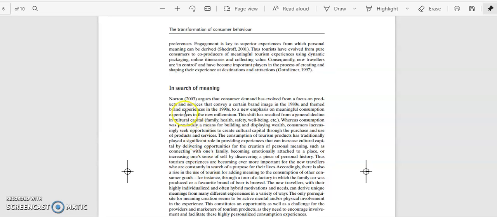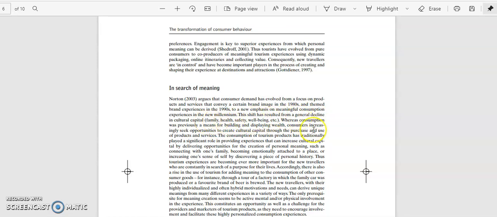The second way of presenting the work of other authors is where you begin with their name. Norton is the surname, 2003 is the year, argues that consumer, so here you can use different words: describes, explains, concludes, presents, compares, so different things depending upon the kind of work they have done. Norton argues that consumer demand has evolved from a focus on products and services that convey a certain brand image in the 1980s and themed brand experiences in the 1990s to a new emphasis on meaningful consumption experiences in the new millennium.